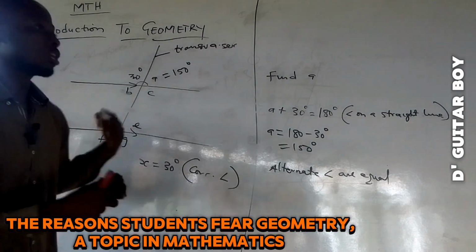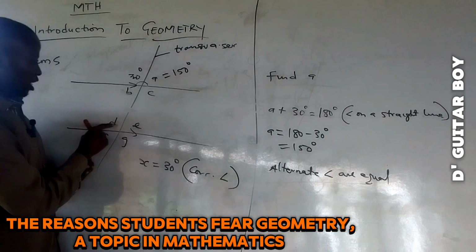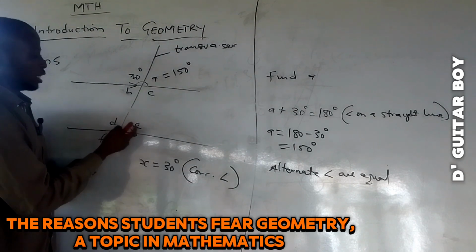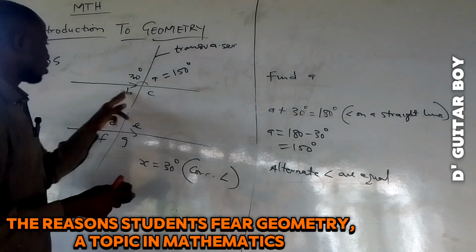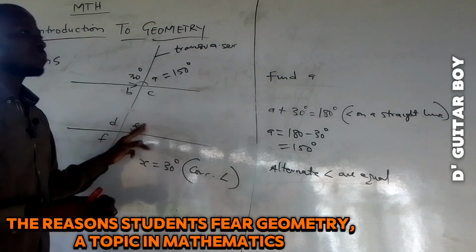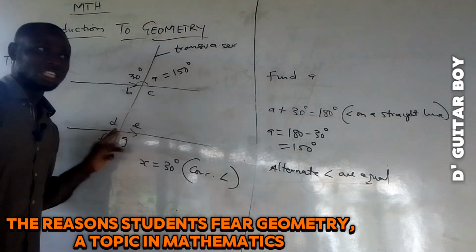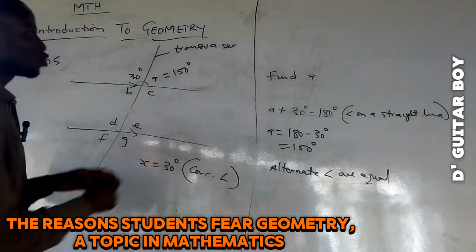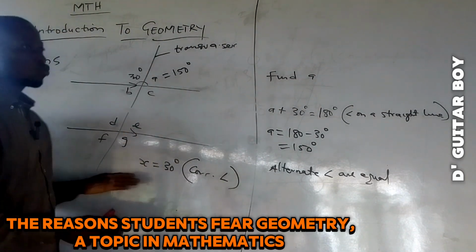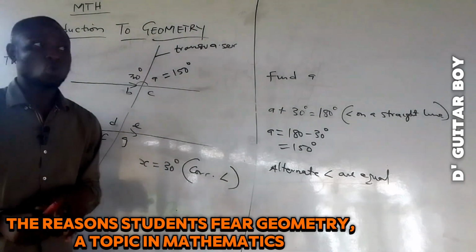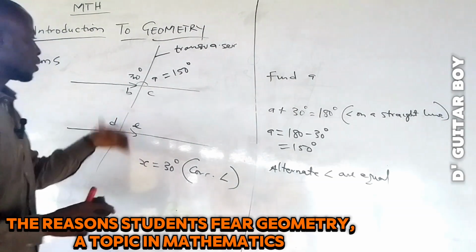What are alternate angles? I've talked about corresponding angles. Now let's talk about alternate angles. This angle here is alternate to this angle. This angle here is alternate to this angle. So when you hear alternate angles, they are talking about these two angles: whatever you have here is always the same as whatever you have here. That is what alternate angles are. So the third theorem we have talked about is that when a transversal cuts through parallel lines, the alternate angles are equal. You must put it in your mind, because this is a question.